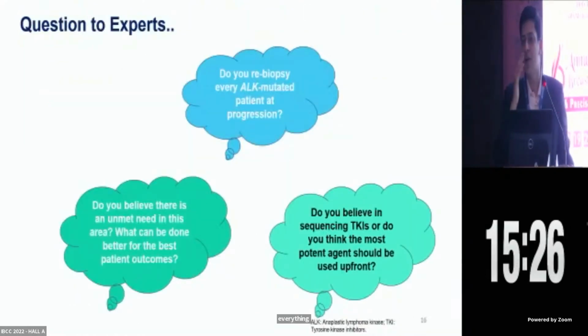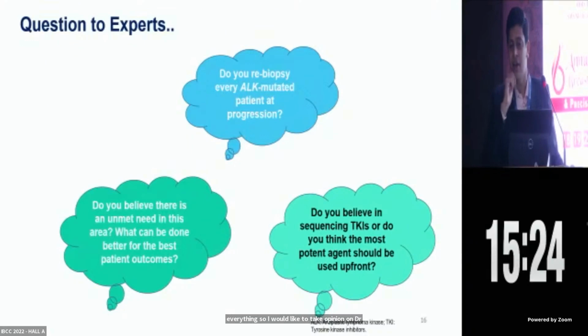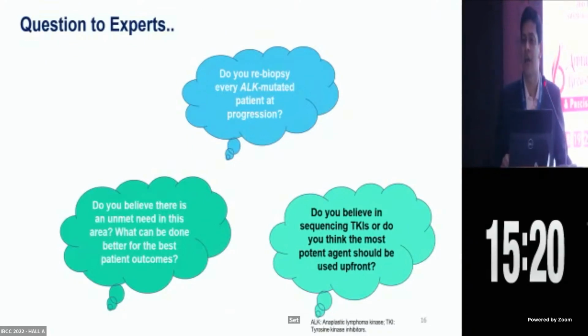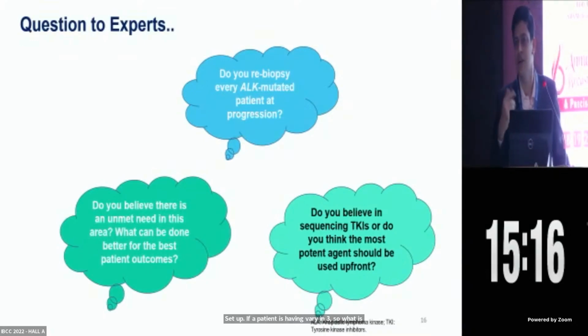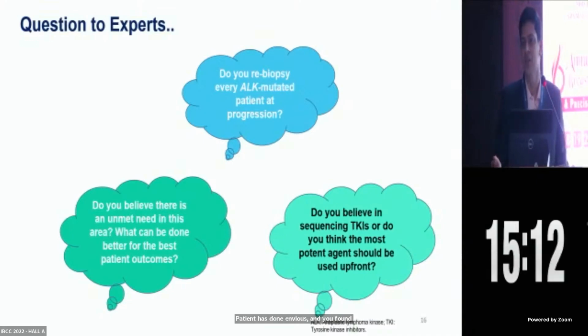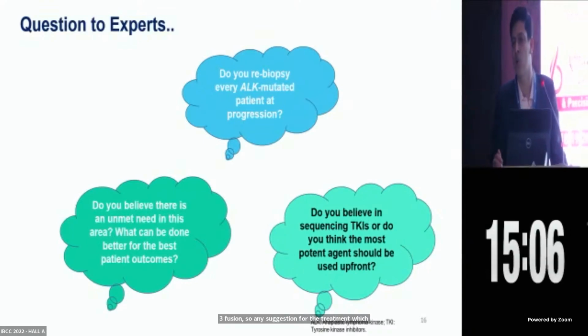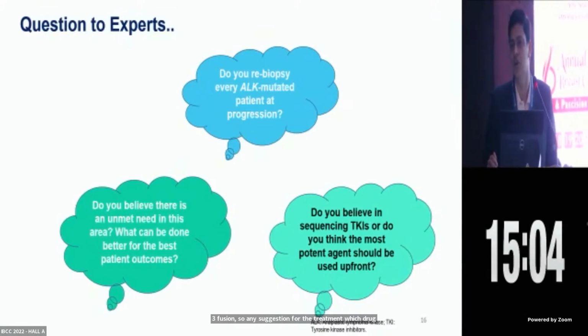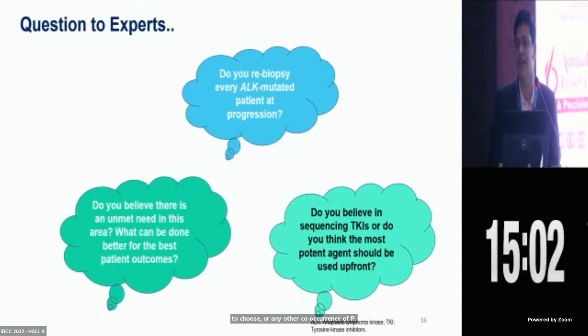So I would like to take opinion of Dr. Amit Agrawal sir here. Sir, if patient is having variant 3, so what is your suggestion? Patient has done NGS and you found ALK variant 3 fusion. So any suggestion for the treatment, which drug to choose, or any co-occurrence of P53 will change your suggestion for treatment, anything like that?